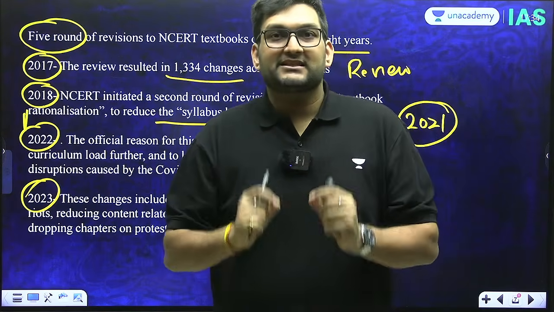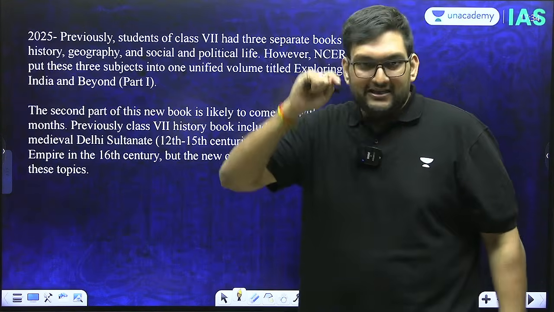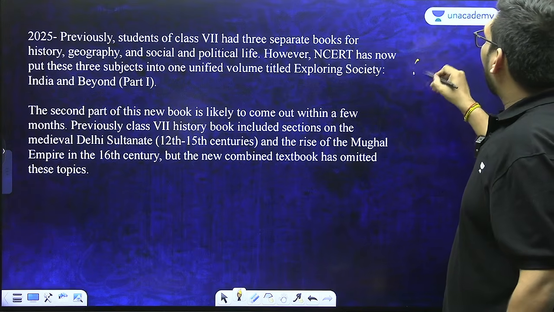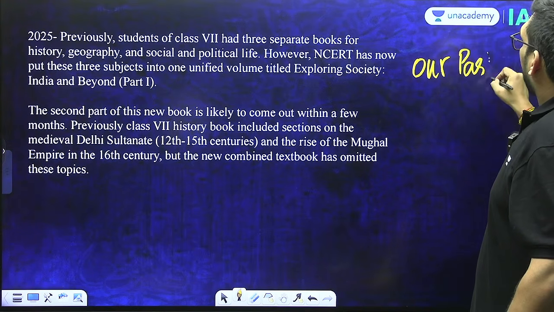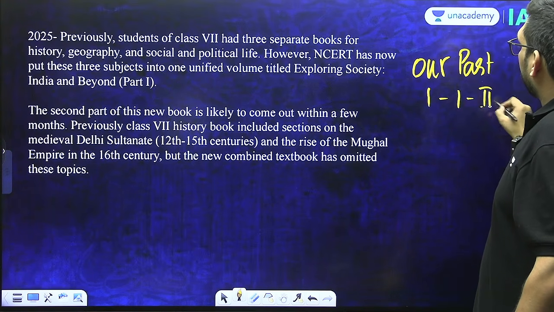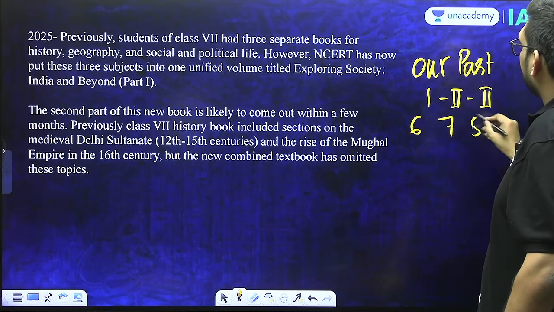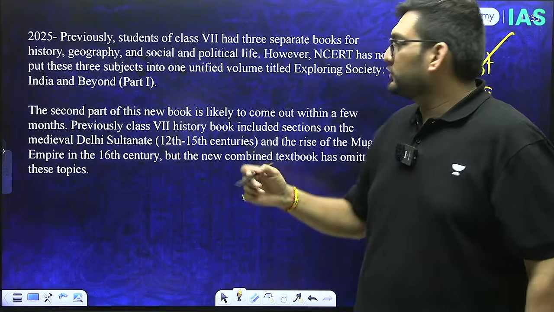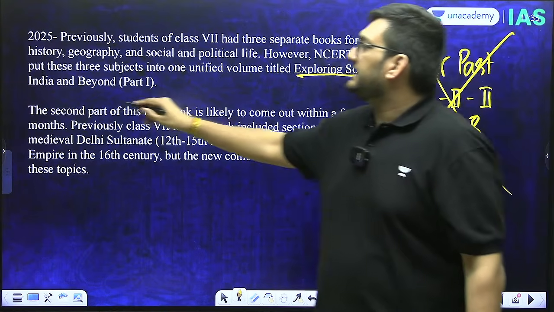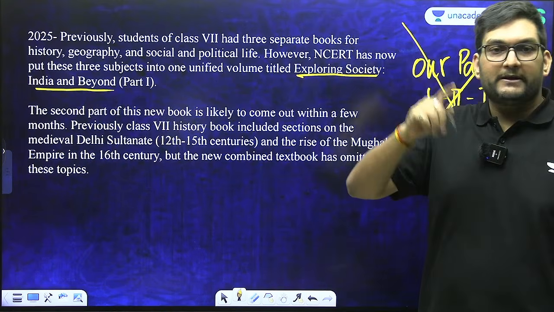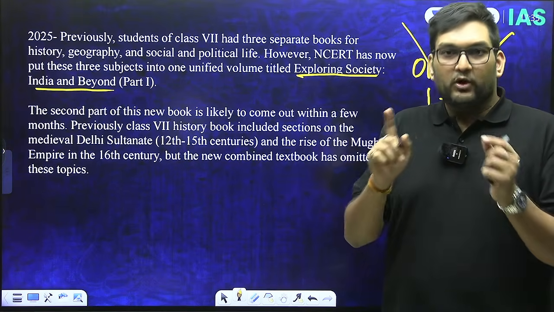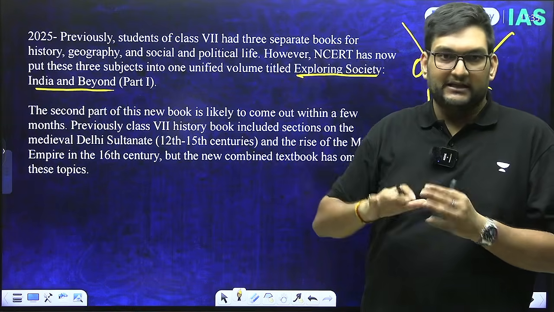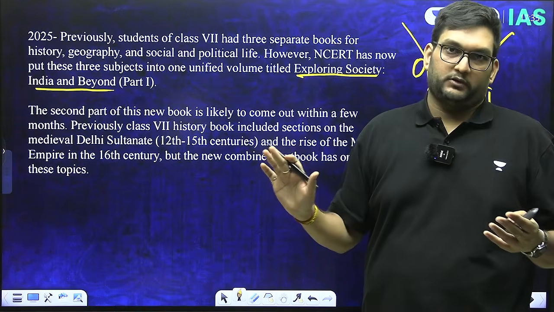Now, the biggest change which has happened is this one. This year, the whole book has been replaced. The Our Past series 1, 2 and 3, which was in 6th, 7th and 8th, has been removed and a new book has been introduced, which is called Exploring Society, India and Beyond, Part 1, Part 2, Part 3. And again, rather than bringing back the Mughals or the Delhi Sultanate, Mughal India is not referred to.